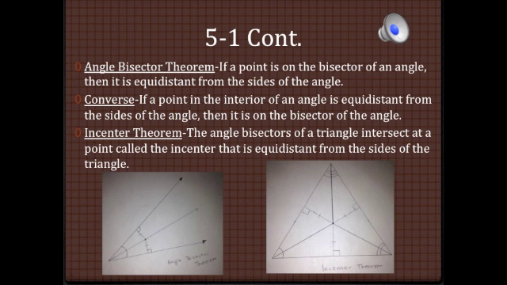The incenter theorem says that the angle bisectors of a triangle intersect at a point called the incenter that is equidistant from the sides of the triangle. Below, you can see these theorems in effect.